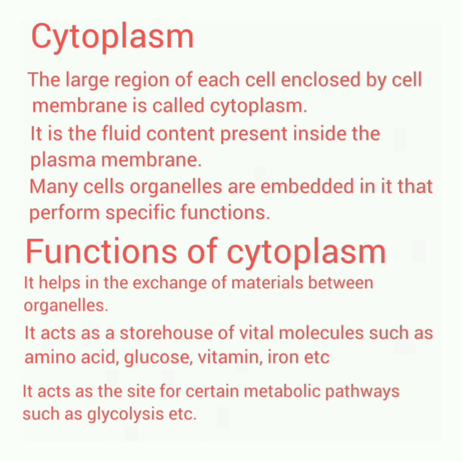Cytoplasm. The large region of each cell enclosed by the cell membrane is called cytoplasm. It is the fluid content present inside the plasma membrane. Many cell organelles are embedded in it that perform specific functions. Functions of cytoplasm. It helps in the exchange of materials between organelles. It acts as a storehouse of vital molecules such as amino acids, glucose, vitamins, iron, etc. It acts as the site for certain metabolic pathways such as glycolysis, etc.